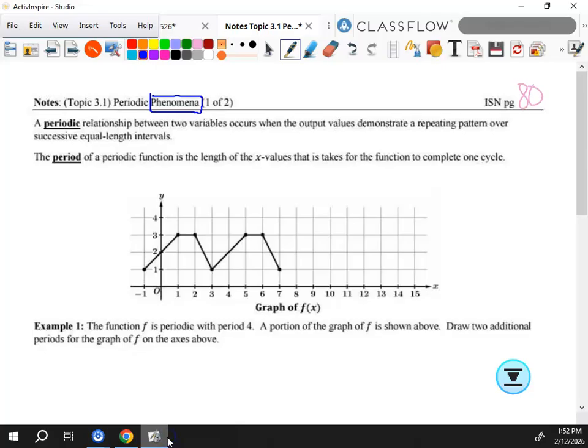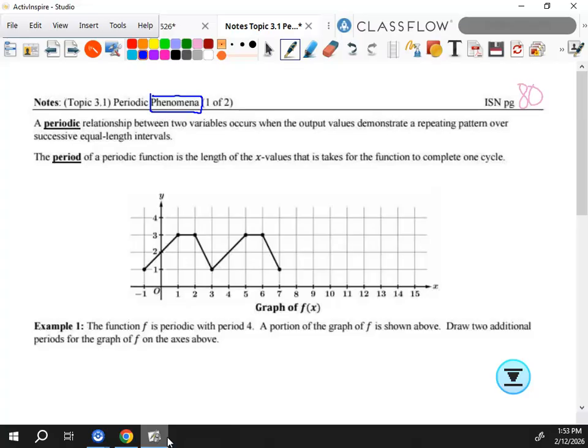All right, but it's periodic phenomena. So in the library, there's a place, well, there used to be, honestly, I don't know if there is anymore because so much stuff is digital, but there used to be at least a section called the periodicals. Do you know what periodicals are? No, that's because everything's digital now. But the periodicals would be newspapers, magazines, things like that. You couldn't check them out, but you could read them in the library, because they come out periodically.